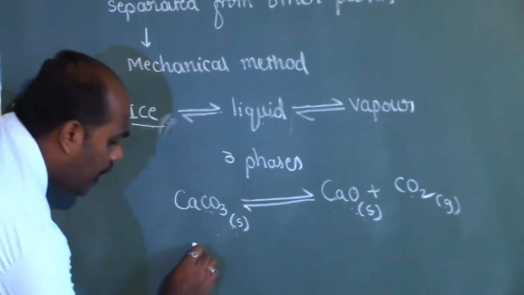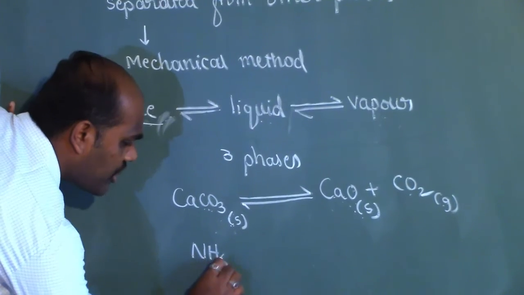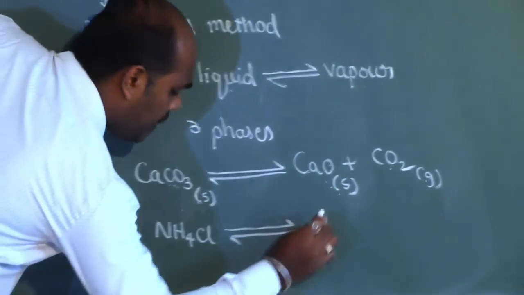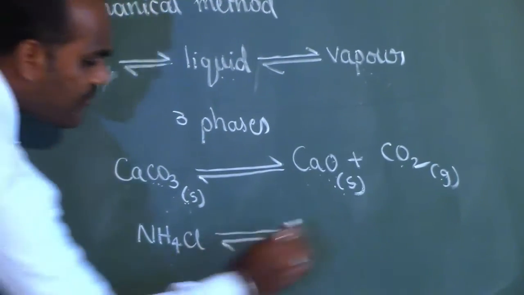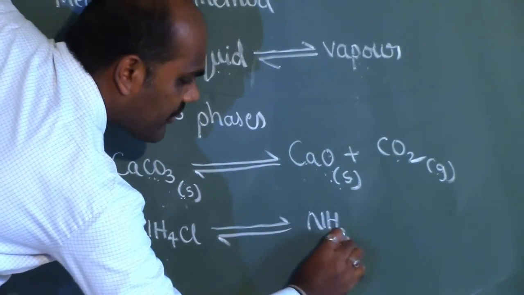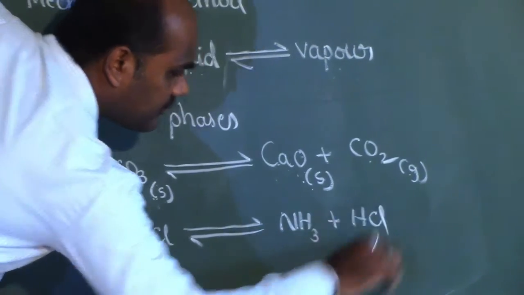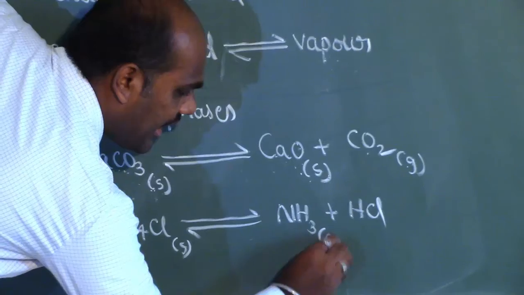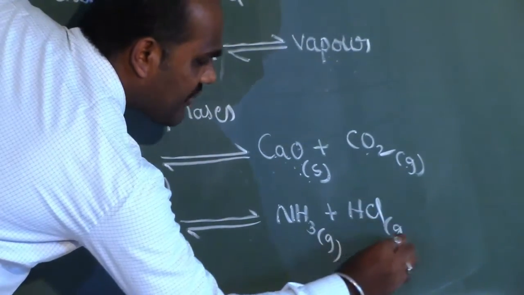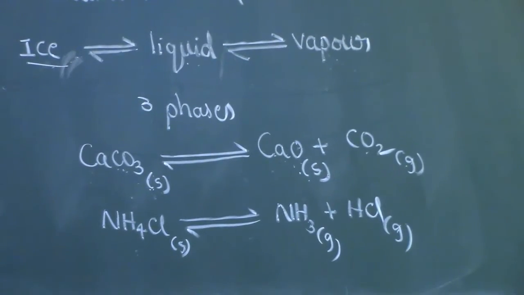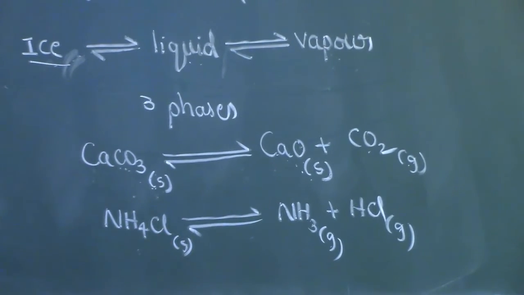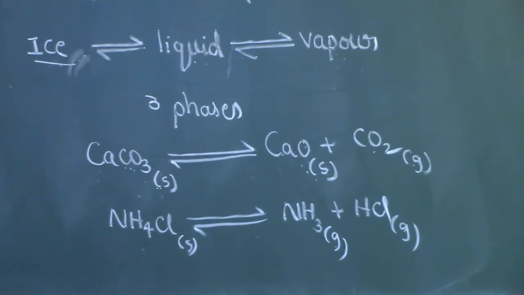And if you consider one more, say the decomposition of ammonium chloride. Ammonium chloride splits to give NH3 and HCl. So NH4Cl is in the solid state, NH3 is in the gaseous state, HCl is in the gaseous state. And here you can say we have 2 gaseous phases and 1 solid phase. Not.